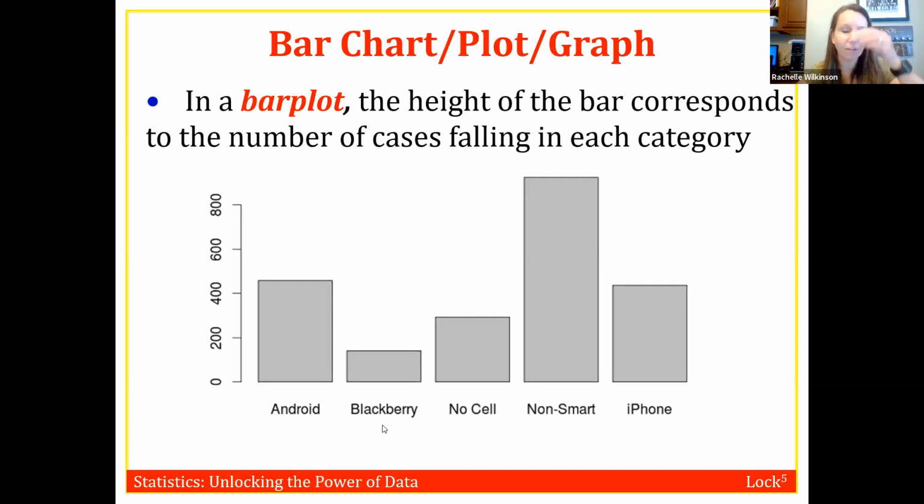I think the BlackBerry one's kind of funny. I don't know if anybody pointed that out in the chat window. Do BlackBerries even exist anymore? Like, can you buy a BlackBerry? I'm not even sure. I don't think they exist anymore.